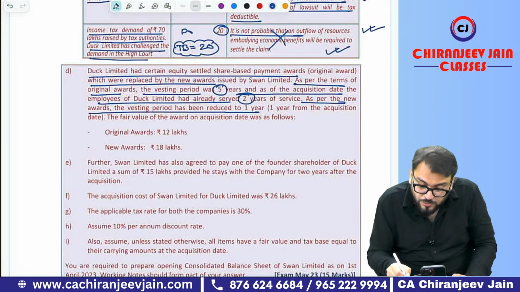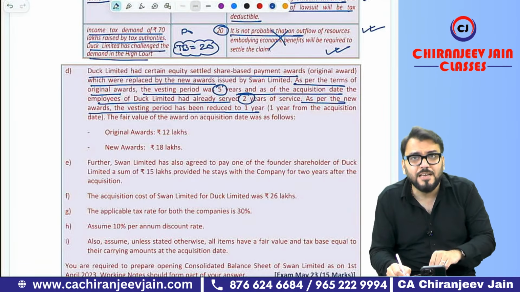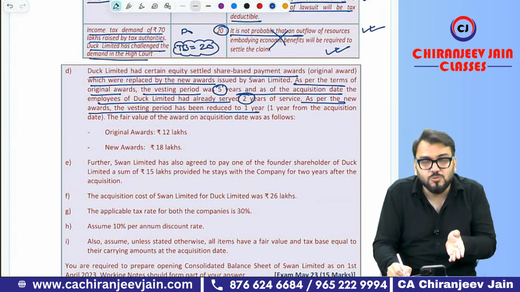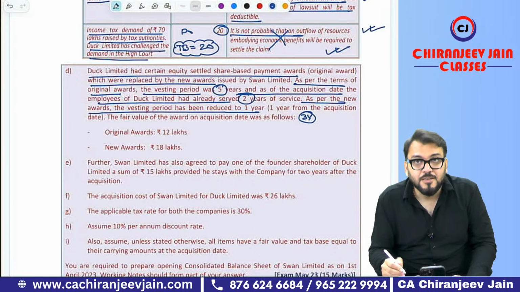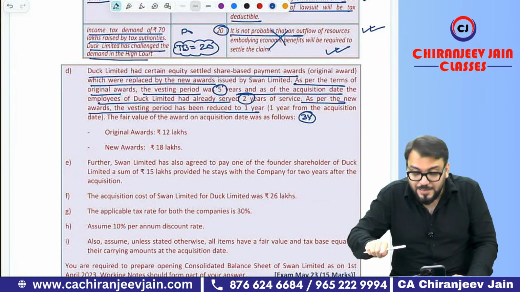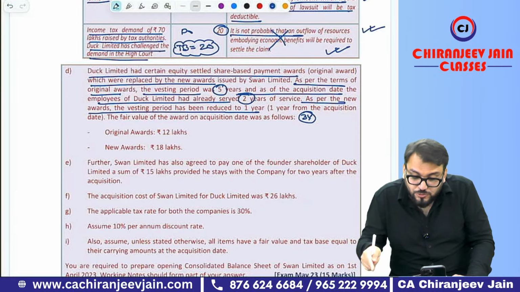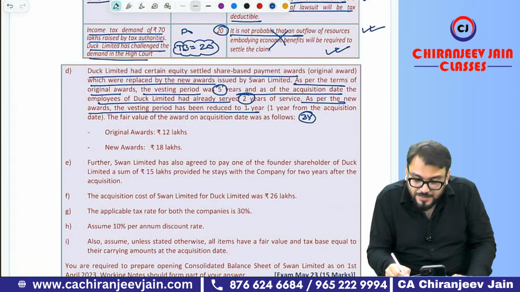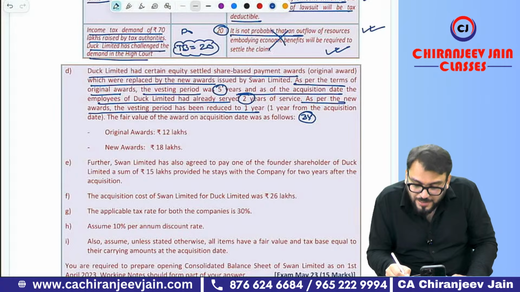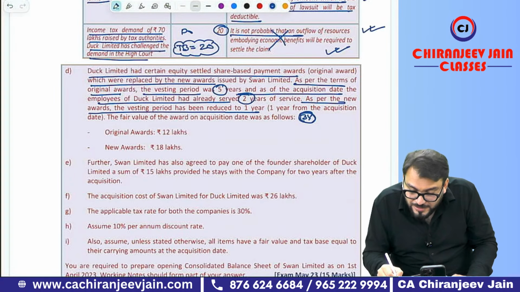Means how many years expired? 2 years plus 1 year. So the replaced vesting period is 3 years, because 2 years are already expired and the remaining vesting period has been reduced to 1 year.